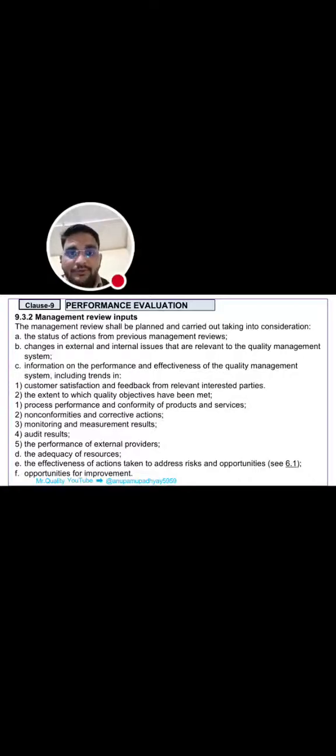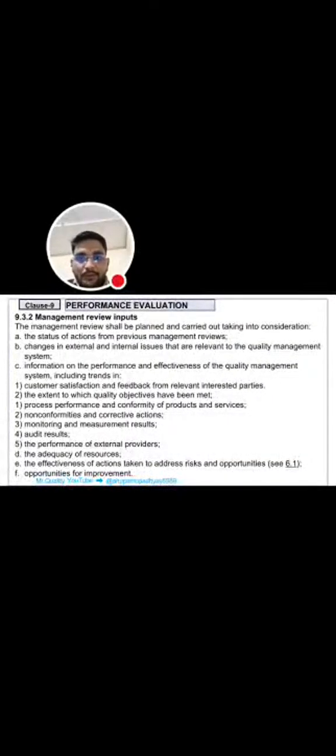process performance and conformity of products and services, nonconformities and corrective actions. What nonconformities happened and what corrective actions we have taken, that needs to be discussed in the management review meeting. Monitoring and measurement results: what are the audit results, meaning what are the internal audit results, what are the external audit results, what are the customer results, what are the certification results, we need to discuss in the management review meeting as management review inputs.